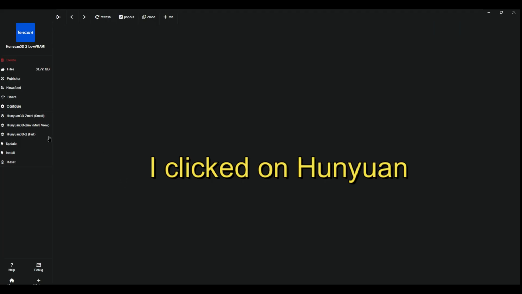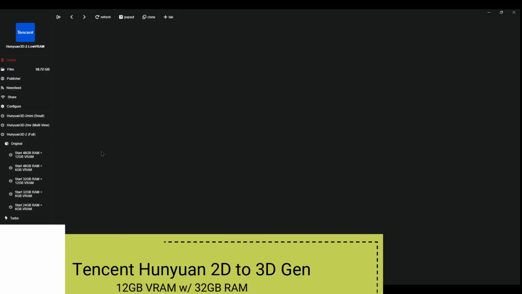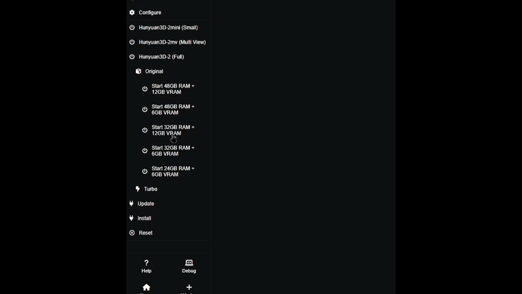So this one specifically has so many different versions. You actually have to choose the right version that you installed. Like for example, I got the start 32 gigabytes with 12 gigabytes of VRAM. So when I click on that, it's going to start it. But all the other apps that don't have multiple types are just going to have a start and stop button. And then you click on stop to stop it.